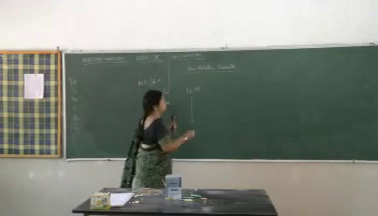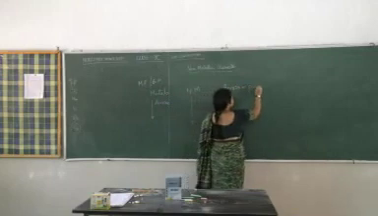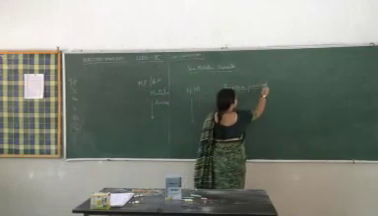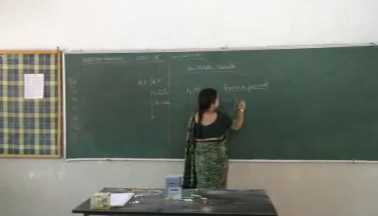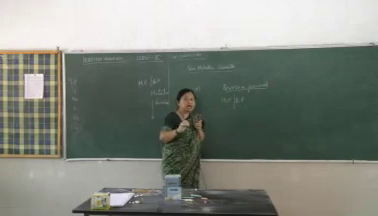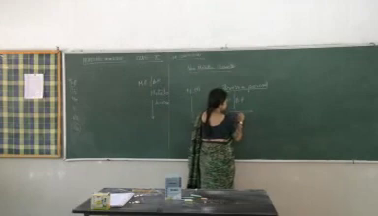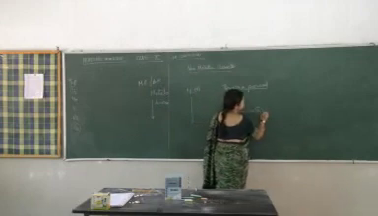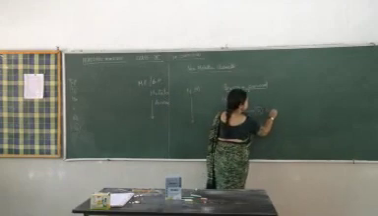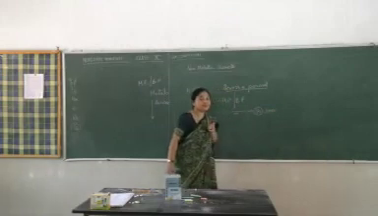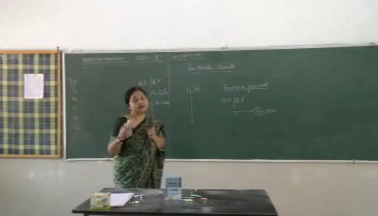Across a period, the melting and boiling points increase up to group 14 and then decrease. Now this sums up the periodic properties.